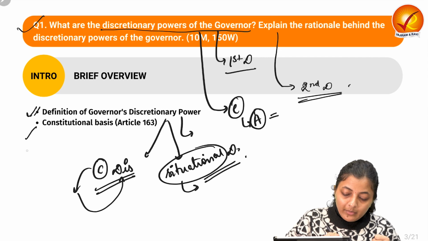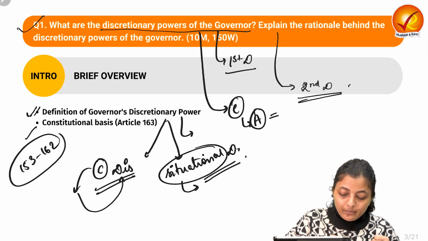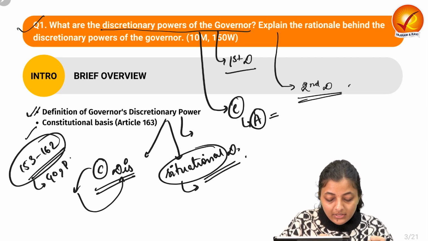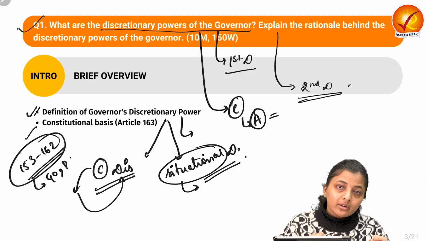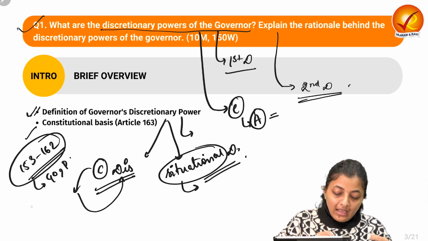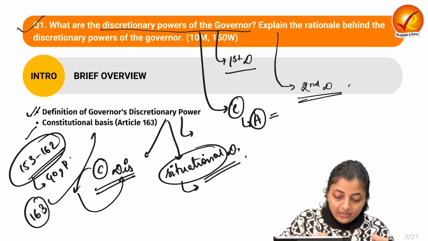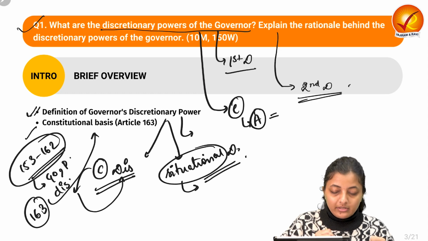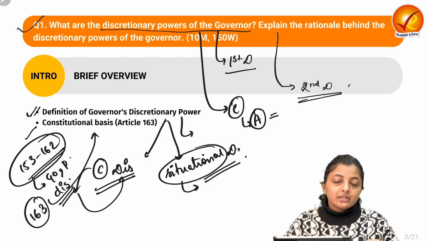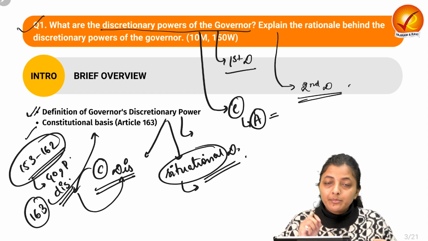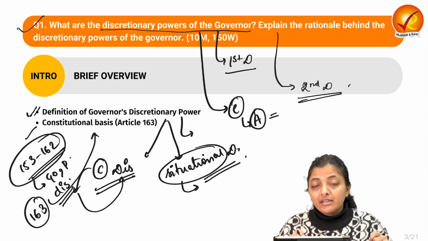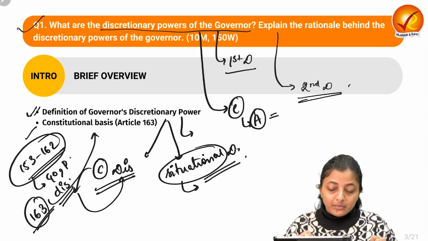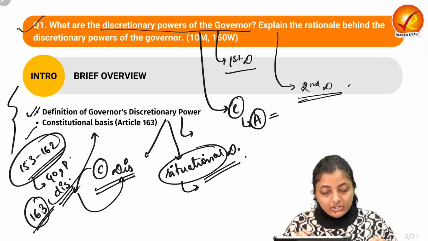In Articles 153 to 162, the provisions are there with respect to the governor: the powers of the governor, appointment of the governor, tenure, eligibility criteria, etc. And Article 163 has the provision with respect to the discretion of the governor: that he must act on the aid and advice of the council of ministers except in such cases where he can use his own discretion. So this discretion has its reference in Article 163. This way you can start the introduction.